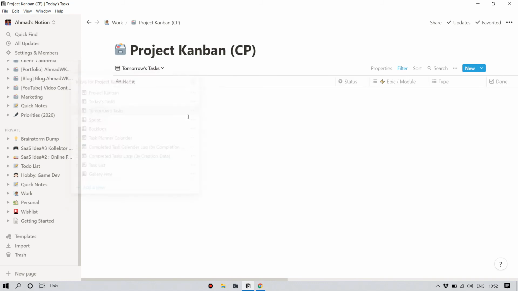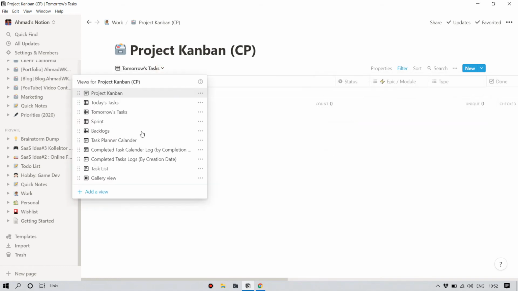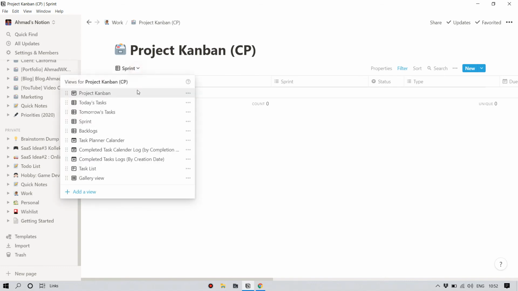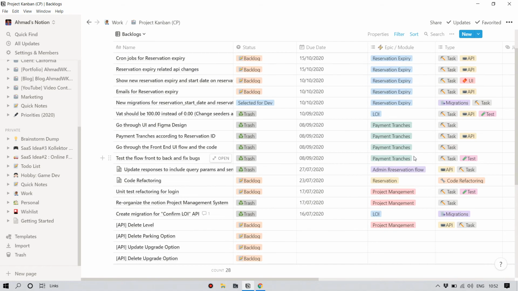I can also get tomorrow's tasks, which I have created another view for, which is basically like a filter that is telling that all the tasks whose due date is tomorrow. So another thing I have is sprint, another view. In sprint view, I have a week's filter. So any tasks that are within this week will be shown here. So I know what my current sprint is, and backlogs is all the tasks that are listed on the board.